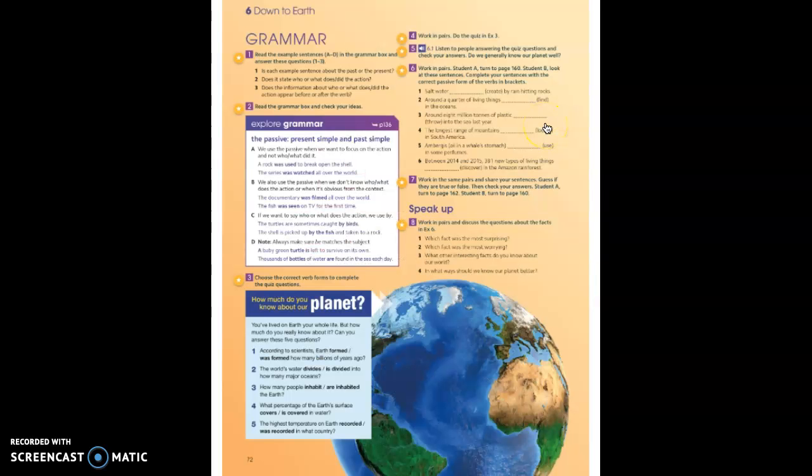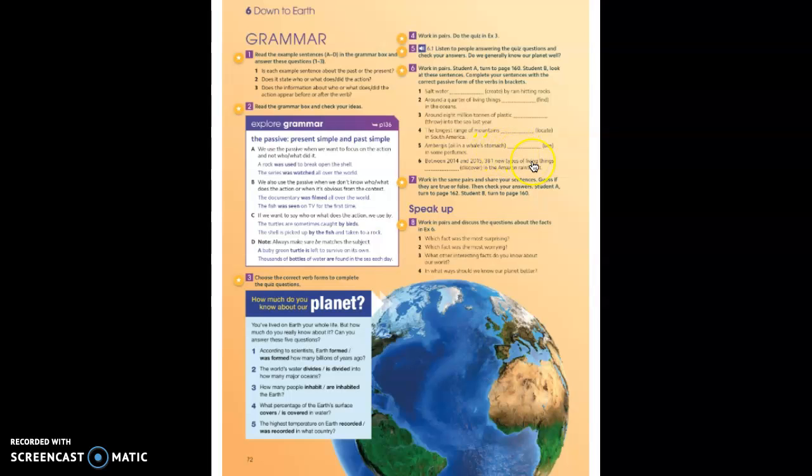Take your book at page 72. On this page, there are some other explanations about the use of the passive, the present simple or the past simple passive. Okay, they are quite the same as the things that we have said before, because in this part, in the A1, you can read that we use the passive when we want to focus on the action and not with who or what did it.